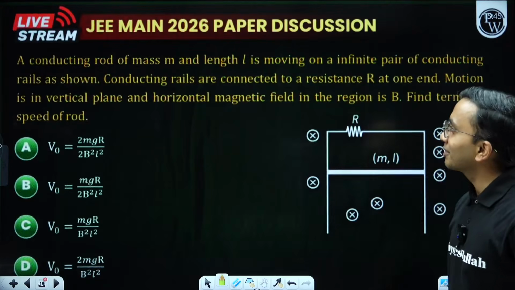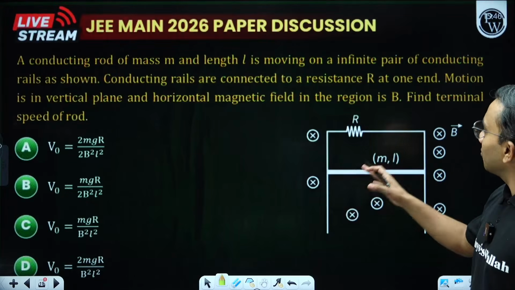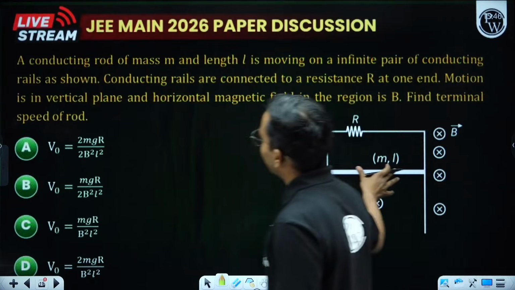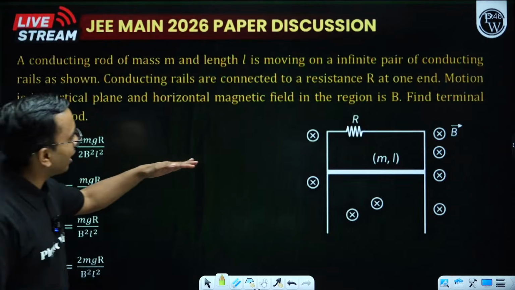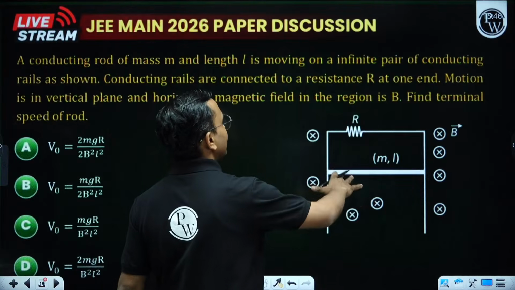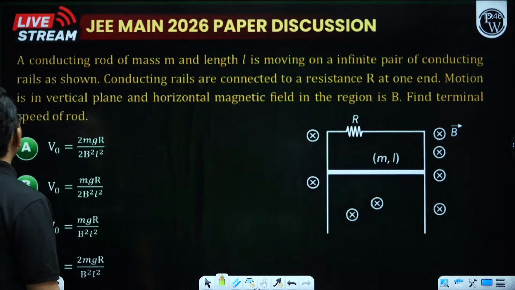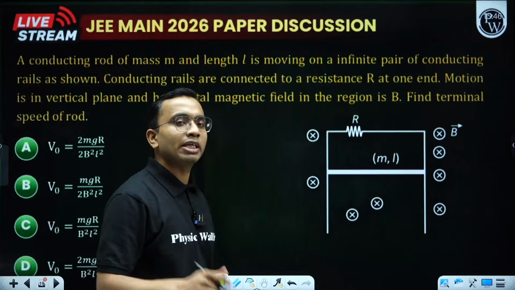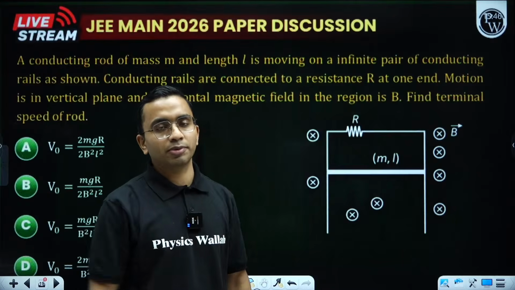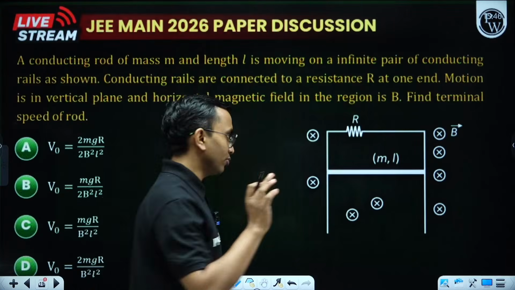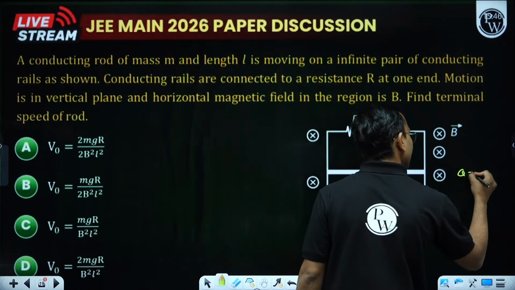A conducting rod of mass m, length L is moving on an infinite pair of conducting rails as shown. Conducting rails are connected to a resistance R at one end, motion in vertical plane and horizontal magnetic field in the region is B, that is inside the plane. Find terminal speed of the rod. Terminal speed means the constant speed, that is the default meaning of terminal speed. Acceleration becomes 0.